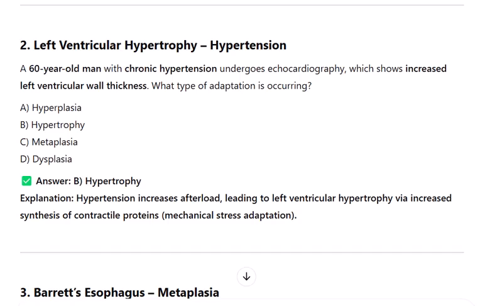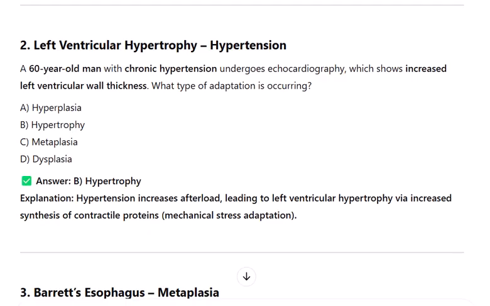2. Left ventricular hypertrophy, hypertension. A 60-year-old man with chronic hypertension undergoes echocardiography, which shows increased left ventricular wall thickness. What type of adaptation is occurring? A. Hyperplasia, B. Hypertrophy, C. Metaplasia, D. Dysplasia. Answer B. Hypertrophy. Explanation: hypertension increases afterload, leading to left ventricular hypertrophy via increased synthesis of contractile proteins, a mechanical stress adaptation.